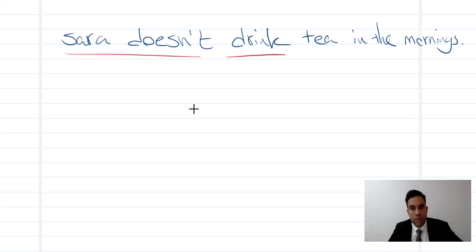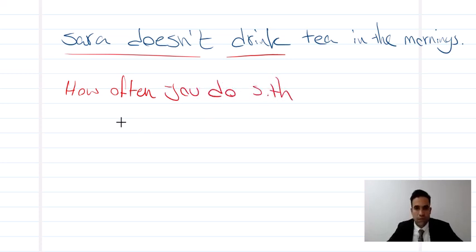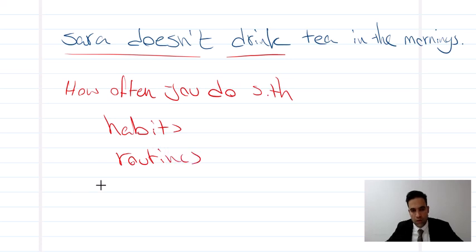So whenever you're talking about something like habits, or when you want to say how often you do things, you should use present simple. How often you do something, like habits, and also routines, okay? In these cases, we use present simple. Now look at here. We're going to see how to make questions and negatives, okay?